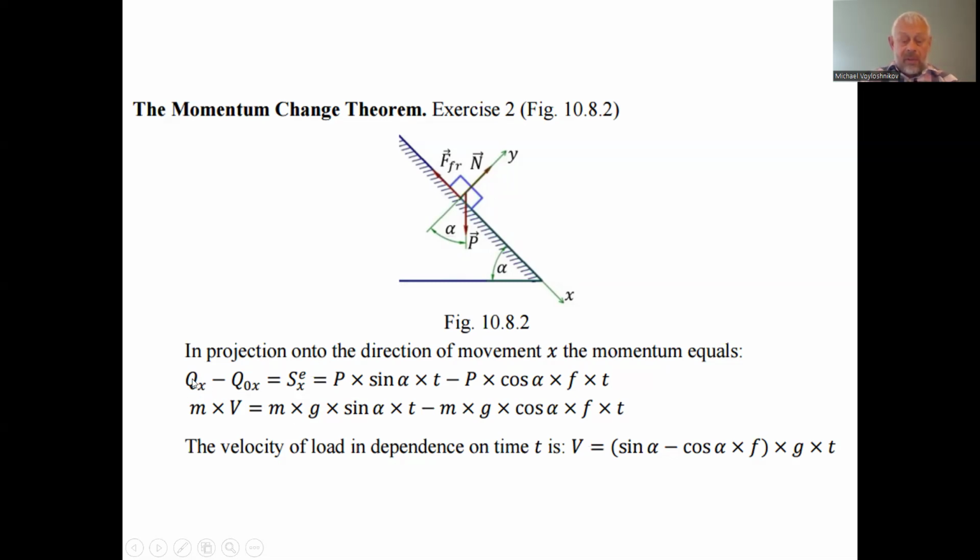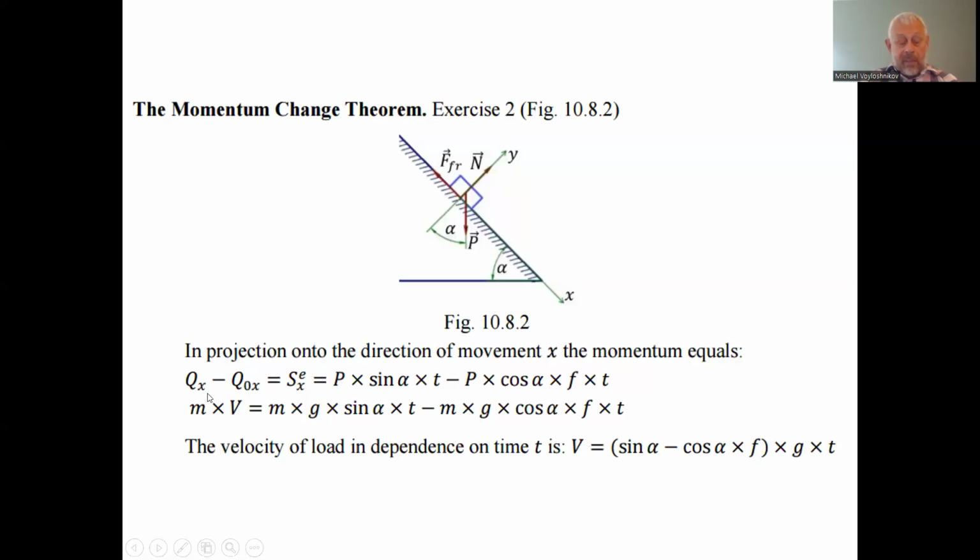We subtract the momentum at the end of the motion, at assumed time t, and the momentum at the initial moment of the motion of this load on the inclined surface with friction.